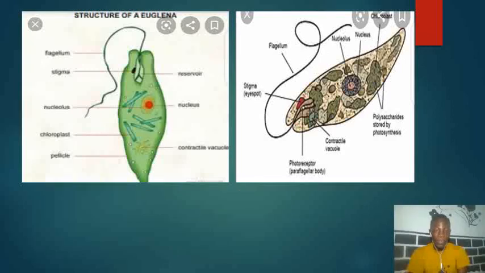So if we look at what we have in our shots now, this is the Euglena viridis, and that's the very last one I'm going to talk about, in the phylum Euglenophyta. So let's take note of this one. You could see that it has flagellum. If you look very close to the image, you could see that there are some green pigments over there, and this tells you that it has both plant-like and animal-like features. You can see chloroplast, you can see flagellum. You can even see a reservoir like a mouth part, and this tells you that it has both plant-like and animal-like features.